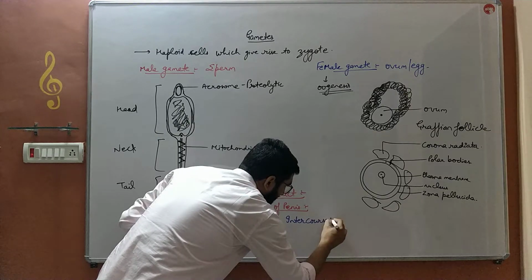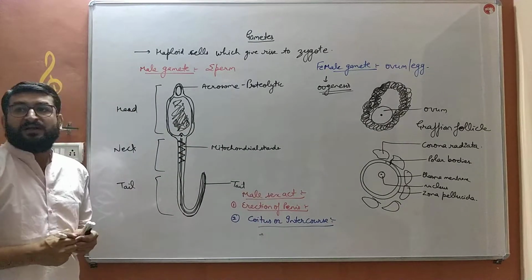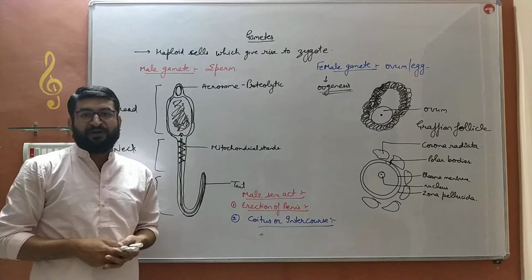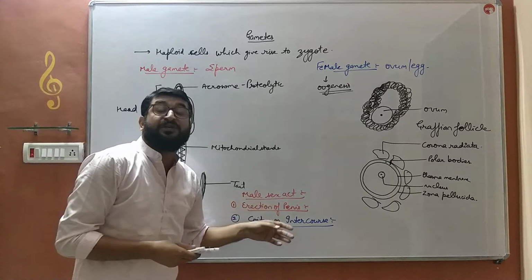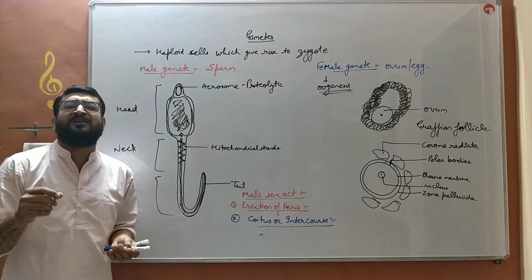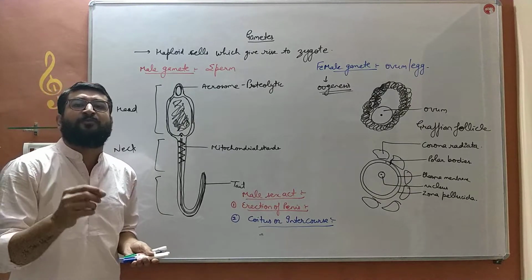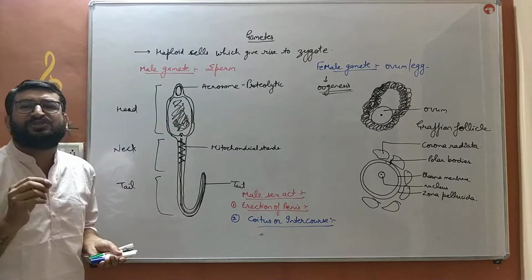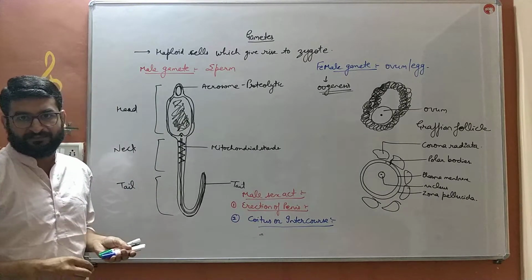It is also known as sexual intercourse. The rhythmic inward and outward movement of the penis into the female reproductive tract, that is the vagina, leads to the release of semen into the female reproductive tract, and that is known as ejaculation.